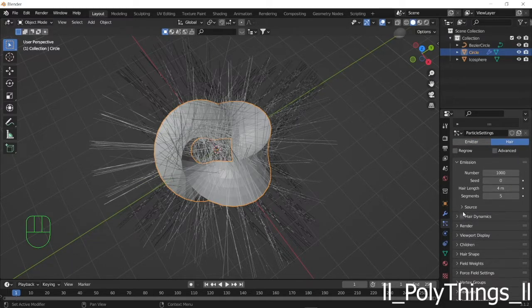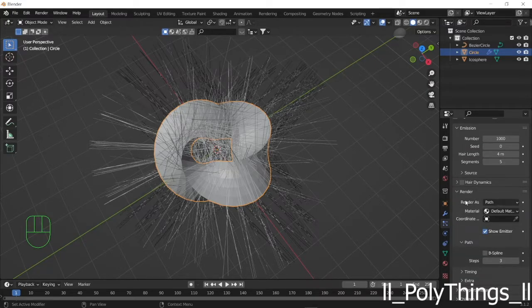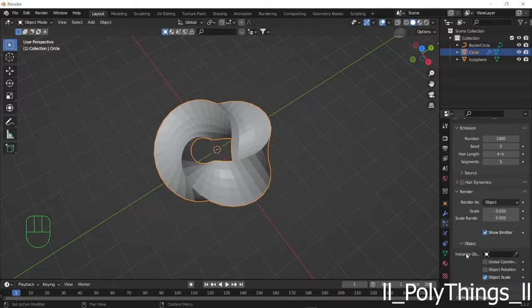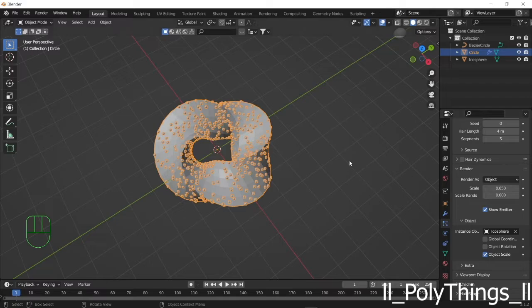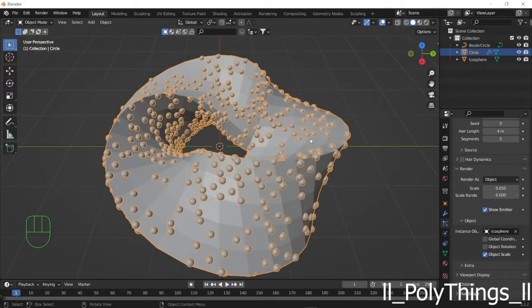Now go down and expand the render and set the render as object. And under object, select the icosphere. Now you can see the icosphere is widely distributed on our object.